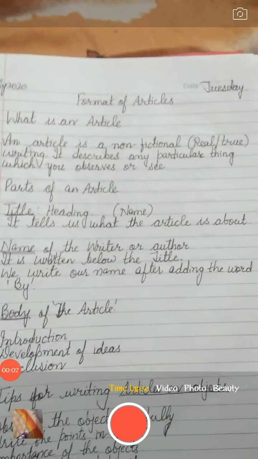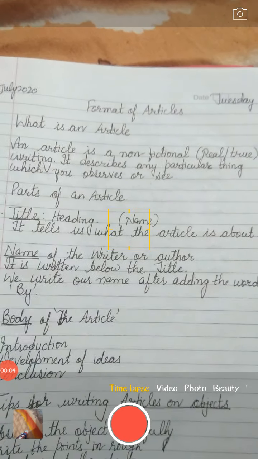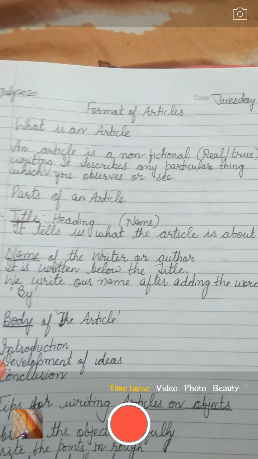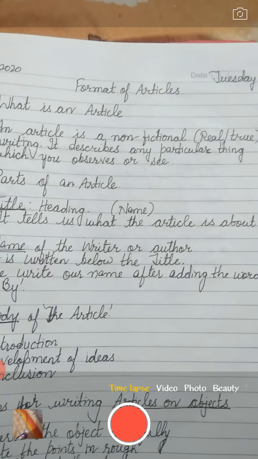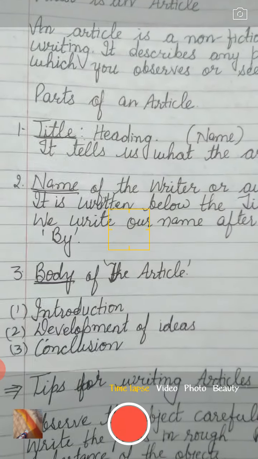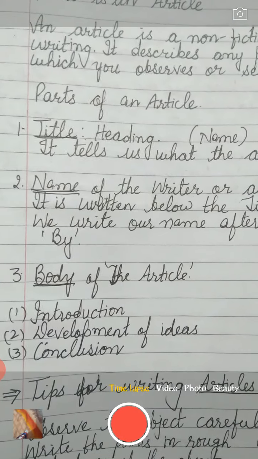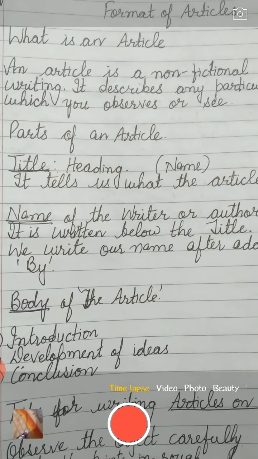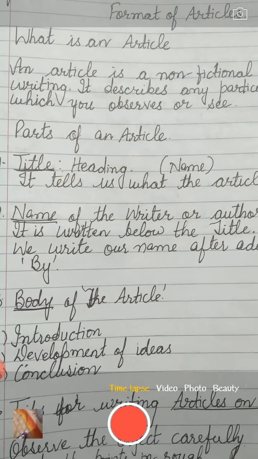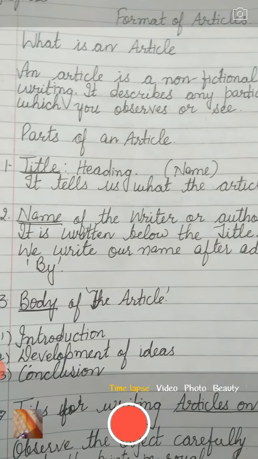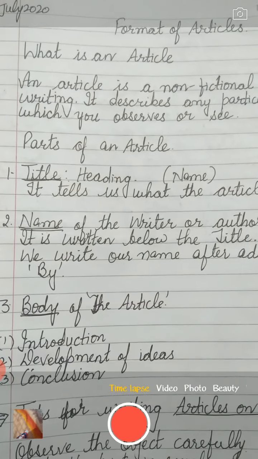Dear students, today we are going to revise our articles and leave application. First of all, we'll look at the format of an article. The format of an article includes the title, that means the heading of the article. Then the writer's name is to be mentioned, that means if you are writing the article, you have to mention your name. And then is the body of the article.